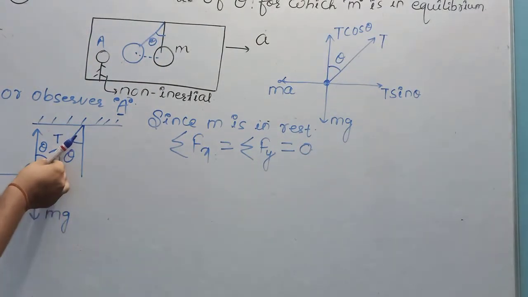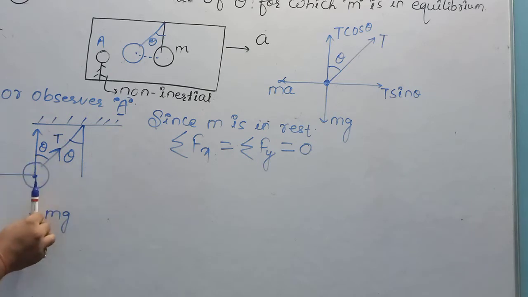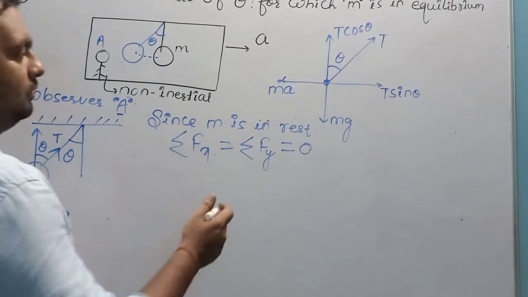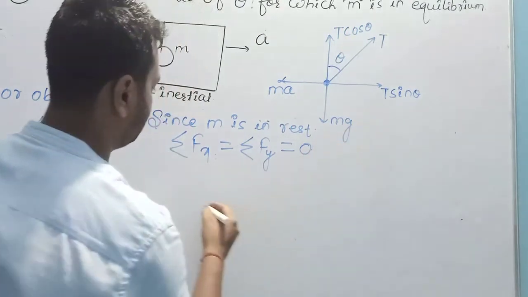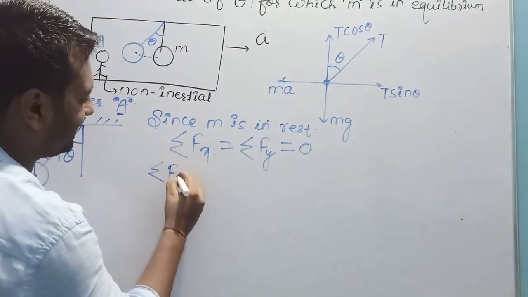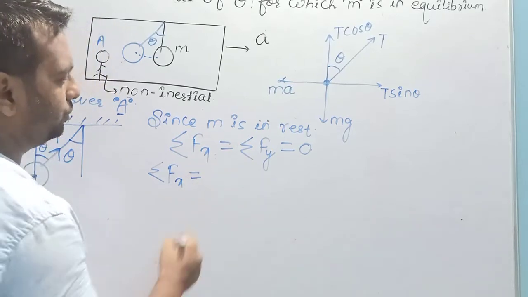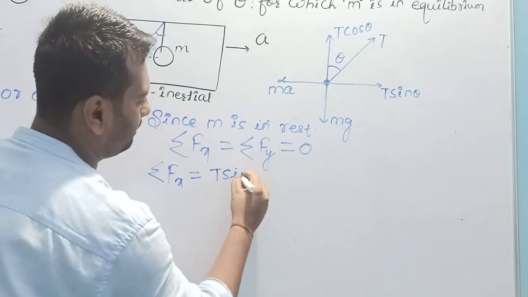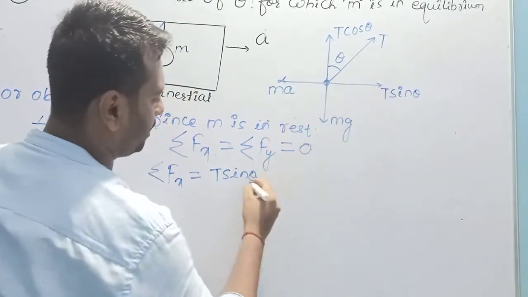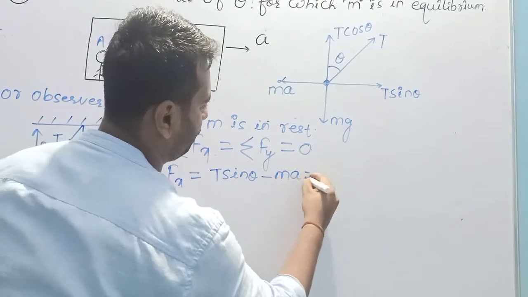Here the forces were tension, ma and mg. These three forces are not in the same line of action, so we have resolved all these forces into their components. Now we can write the summation of total force in the x direction: T sin theta in the positive direction of x minus ma is equal to 0.